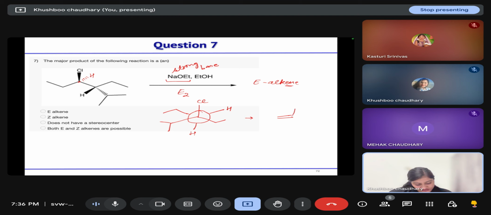And after elimination, we will get this. So here it is 1, this is 2, here it is 1, and this is 2. So this is the E alkene. So the E alkene will form as the major product by E2 elimination.